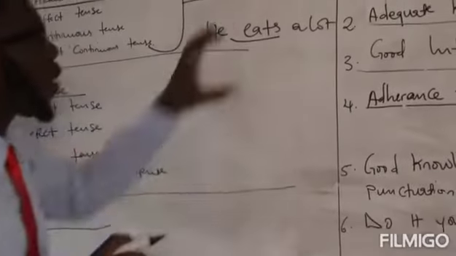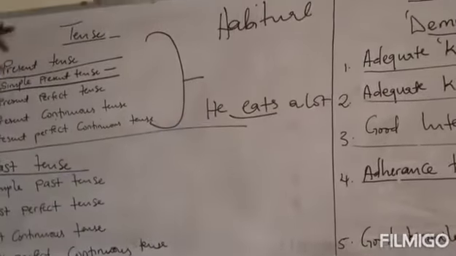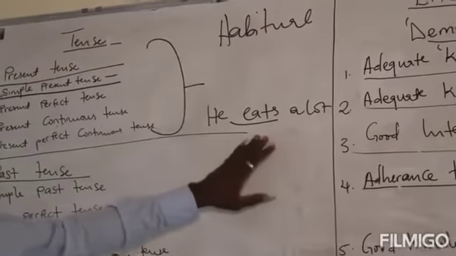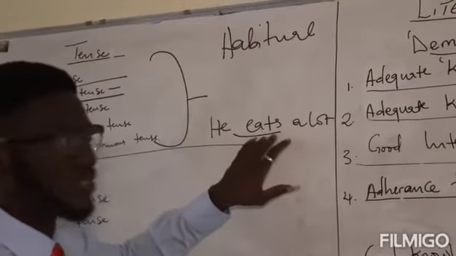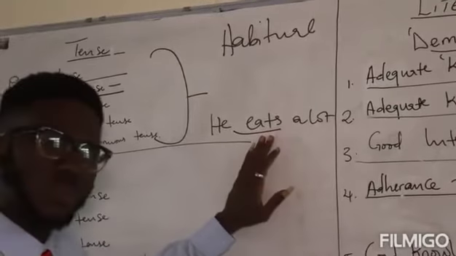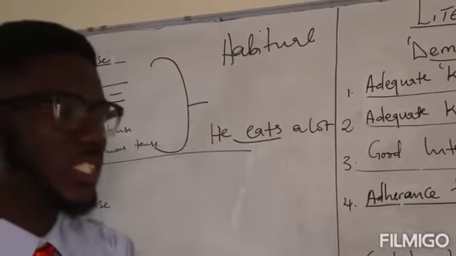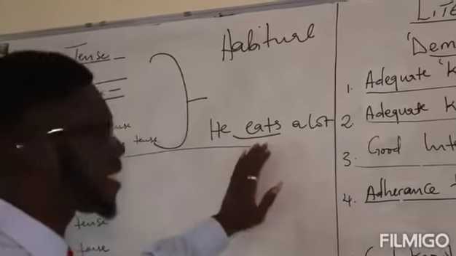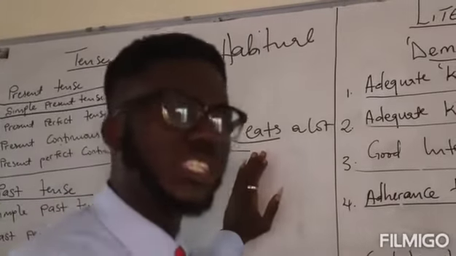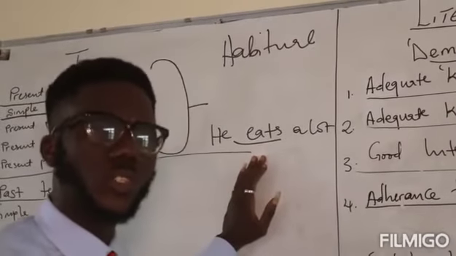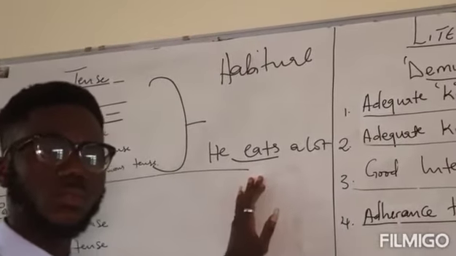This word here, eats, is in the simple present tense form. What it means is that this action that he performs comes repeatedly. He eats a lot. It does not mean that as at that time of speech he is eating. No, but it means that this is something that happens frequently, habitually. It is something that he always does.